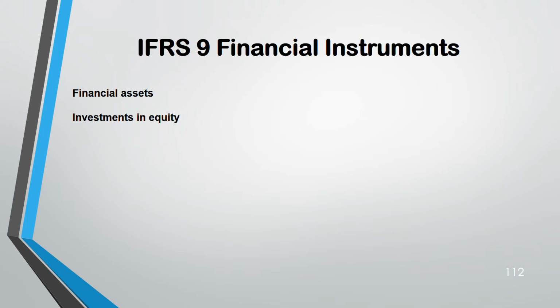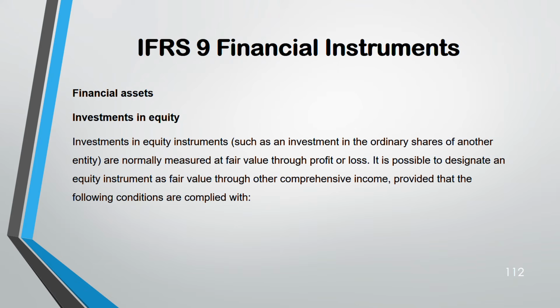many parts to it. Investment in equity is when you are investing in ordinary shares of another company. That is a financial asset to you because you're going to receive cash through it. Normally it is measured at fair value through profit and loss. Keep it simple. So investment in equity, investing in shares, measured at fair value through profit and loss. But there is an option. You can elect to measure this through other comprehensive income also. Fair value through other comprehensive income.